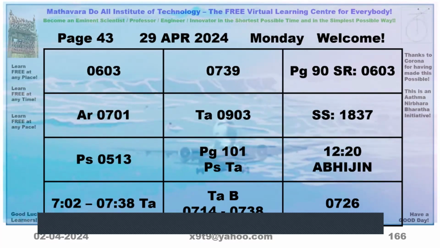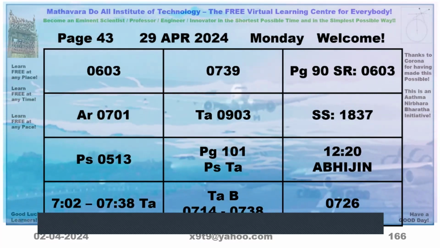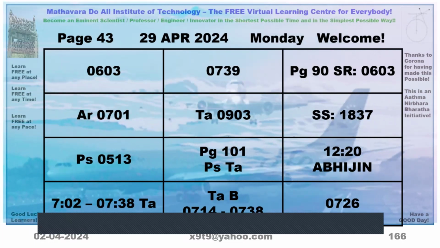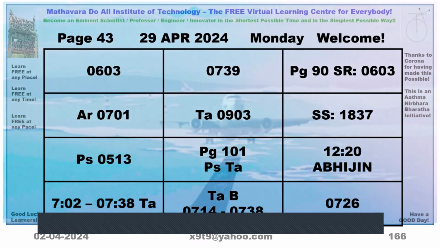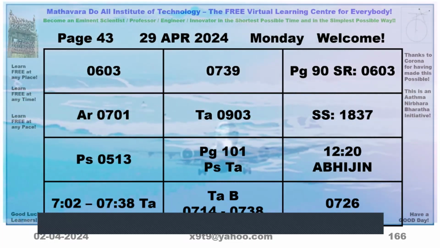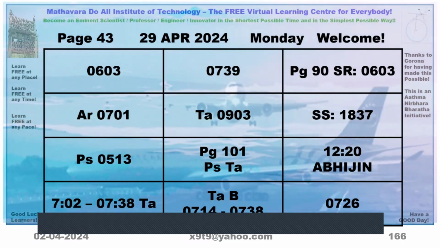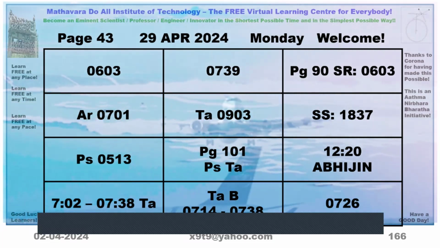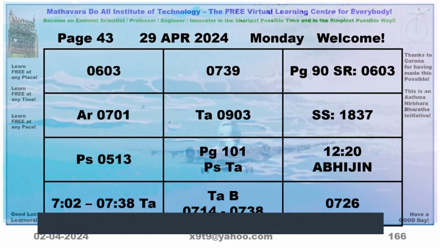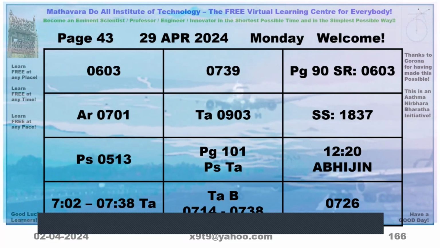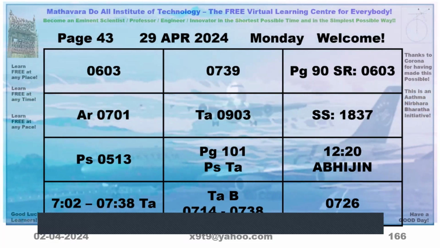Now, if you want to see before this, that is before Mesha, it was Meena. You have to go to previous line and the rightmost entry. 5:13. So Meena ended early morning at 5 hours 13 minutes.